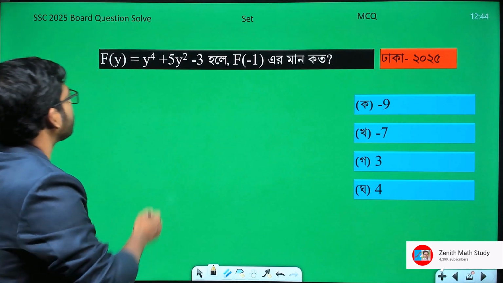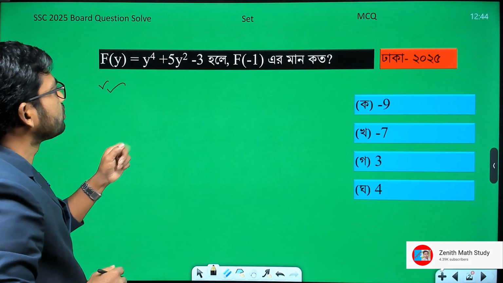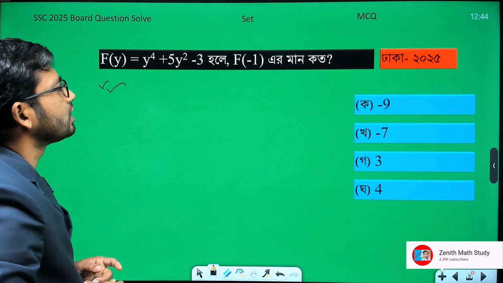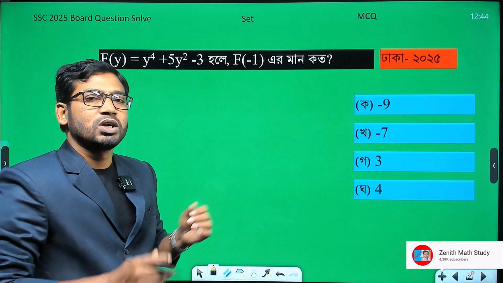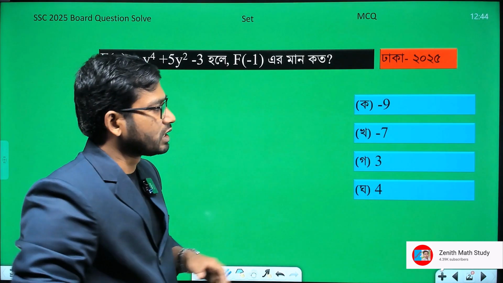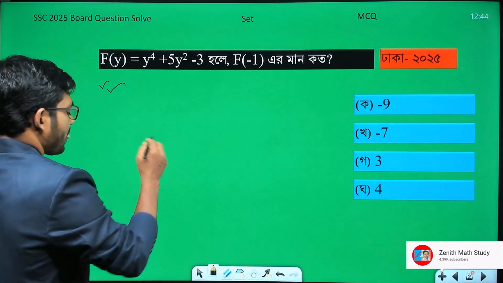You can see our first math problem here. This type of problem, such as, if the same work is done twice, 4 power 5, and remains constant in the y term, what is the value of f minus 1? These kinds of problems are very easy, but when you try to solve them, often you run out of time. Look, there are many options given. From these, we have to choose our option.